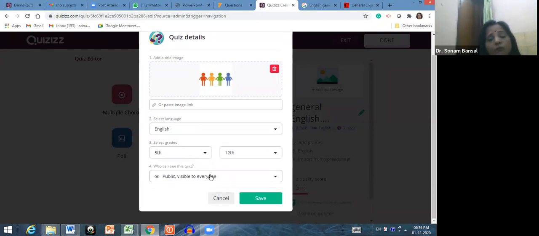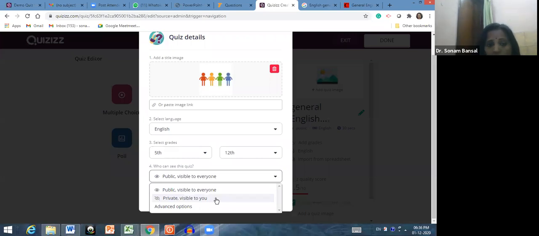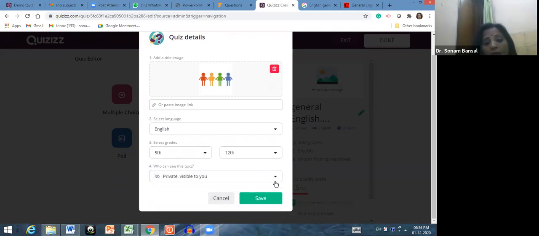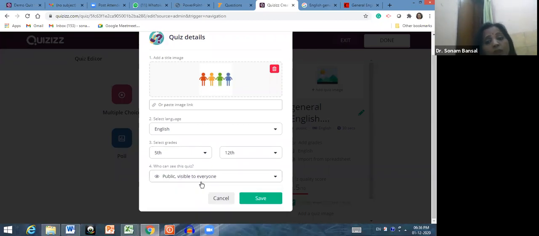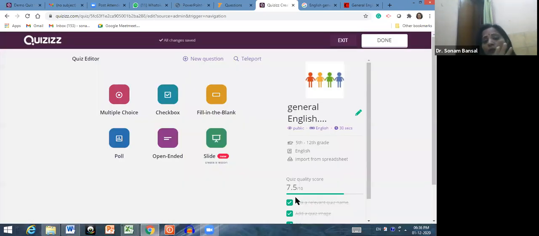Now this is a very important point, please look carefully. See, this is the eye icon. You want to make this test public or you want to make this private, means visible only to you. You are not framing a very good test. You don't want to make this public, then you have to click here. But your test is so good, you want to make this public and you want that everybody can see it. This test is visible to everybody. Everyone can see your test. Then you have to click here on save. Okay.